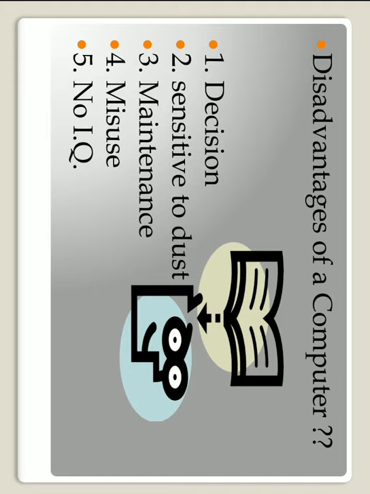Now, the drawbacks of the computer are always there. It has no IQ, so it cannot take decisions on its own. The computer is fully dependent upon human beings. It is very sensitive to dust. It requires regular maintenance, and misuse is another drawback of the computer. If we are using the internet and we have stored a file, then there is a chance of misuse or stealing of our file if we have not provided protection for it.